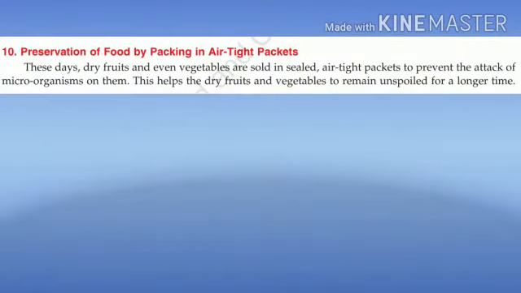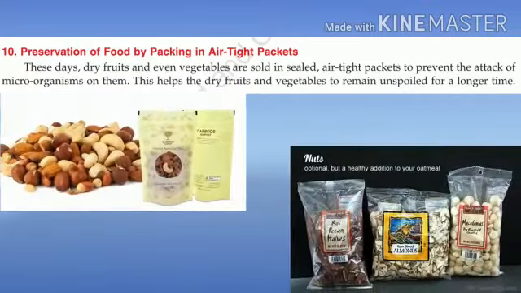Next comes the preservation of food by packing in airtight packets. These days, dry fruits and even vegetables are sold in sealed, airtight packets to prevent the attack of microorganisms on them. This helps the dry fruits and vegetables to remain unspoiled for a longer time. Children, you must have seen many dry food packets in the market, isn't it? Those airtight packets of almonds, pistachio, dates, isn't it, children?